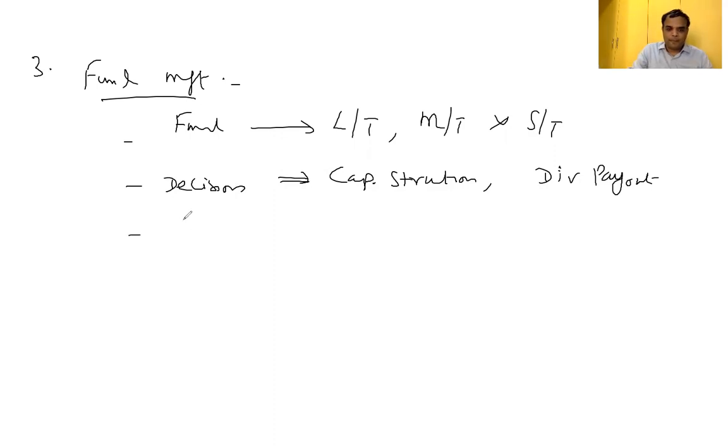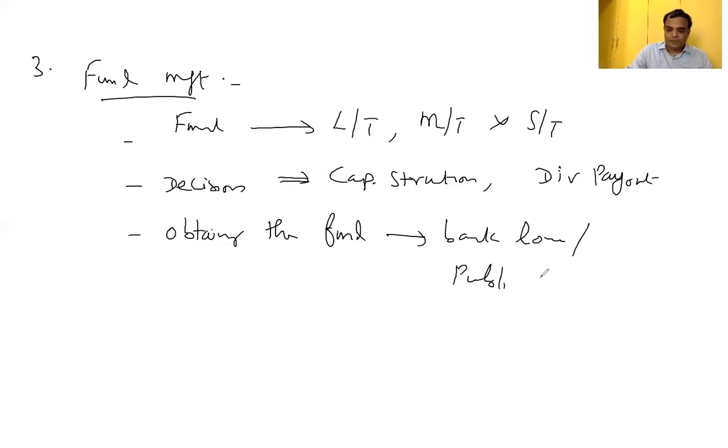Then obtaining the fund. From where can we obtain the fund? By bank loan or public issues. For that also they have to make a decision.